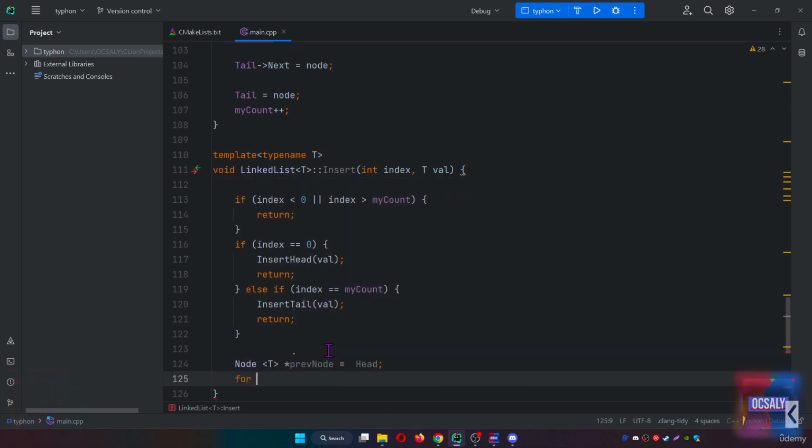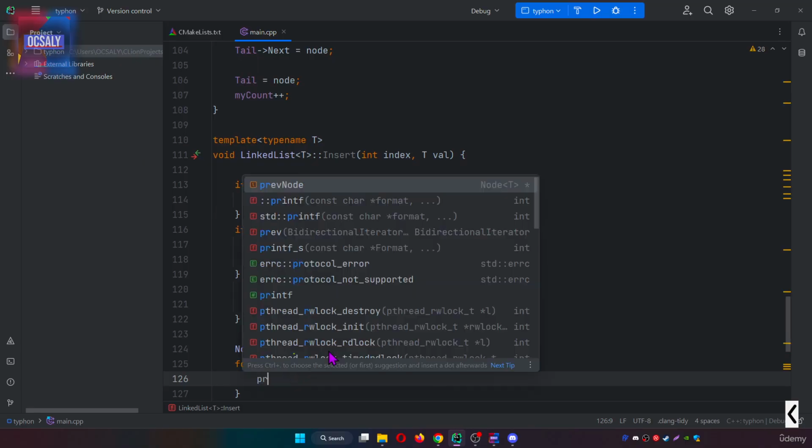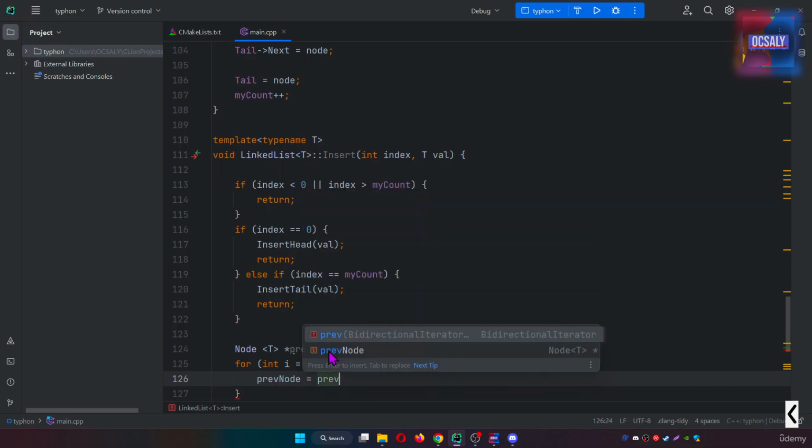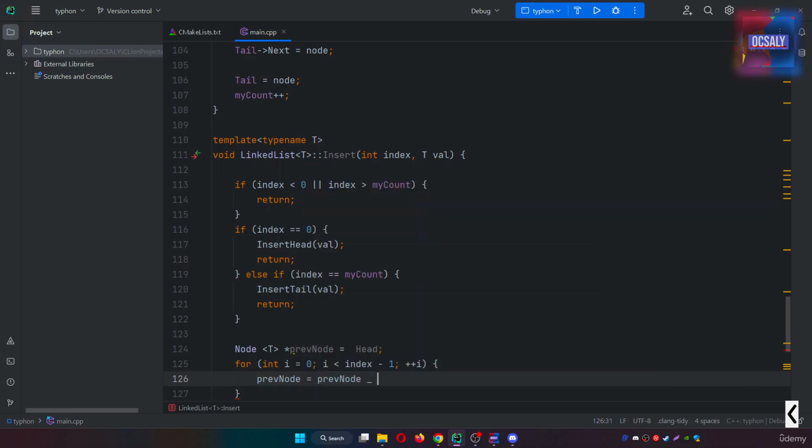So we will add a for loop, integer i equals 0, while i is less than index minus 1, then i plus plus, and we will assign previous node equal to previous node next here.